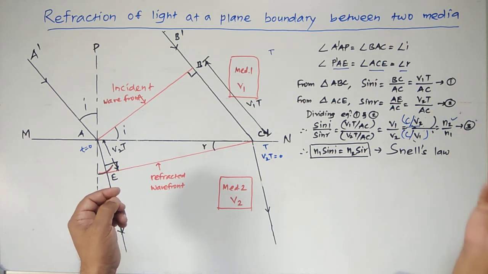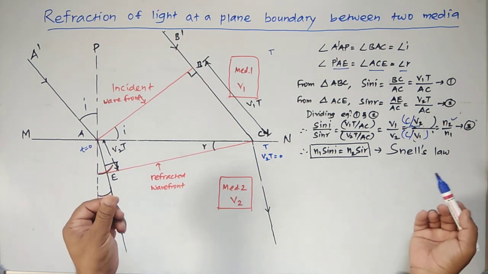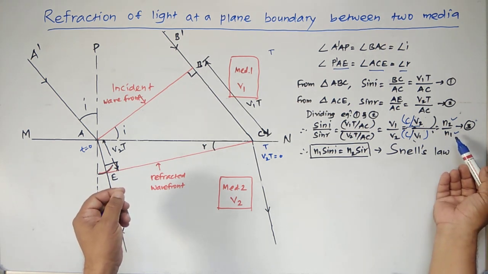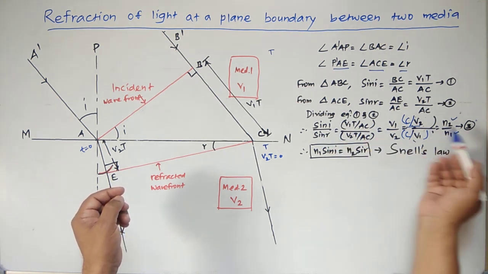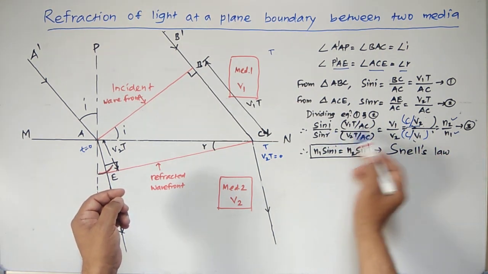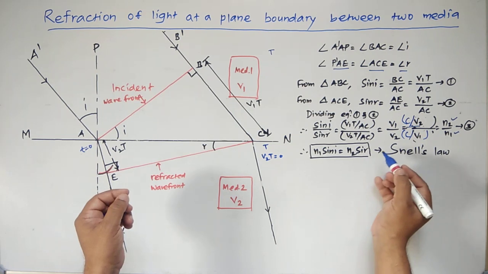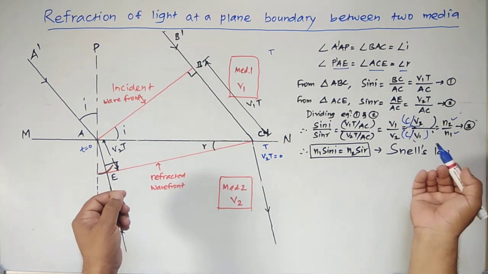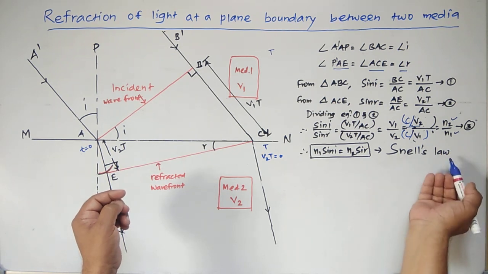Now this quantity is called N2, the absolute refractive index of the second medium, divided by N1, the absolute refractive index of the first medium. We can cross multiply this one. Therefore N1 sin I is equal to N2 sin R. Now this law that we have considered in the 11th standard is called the Snell's law.